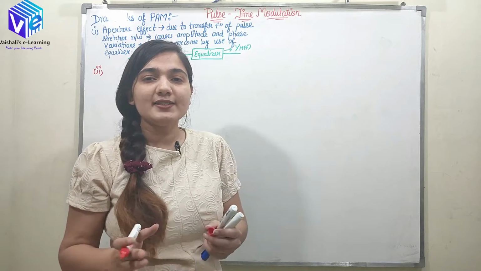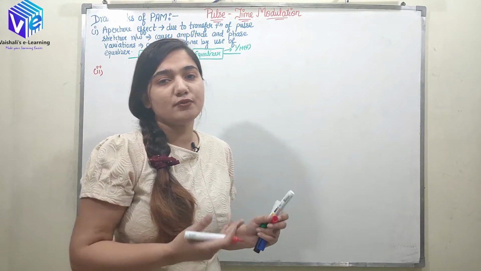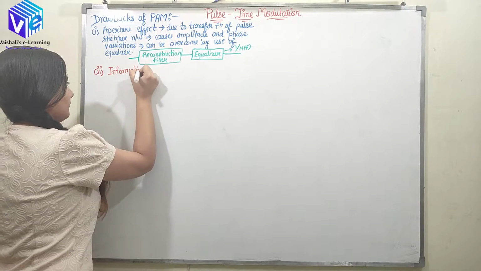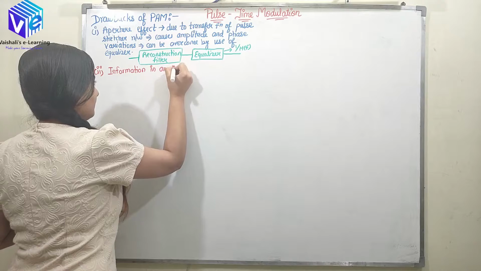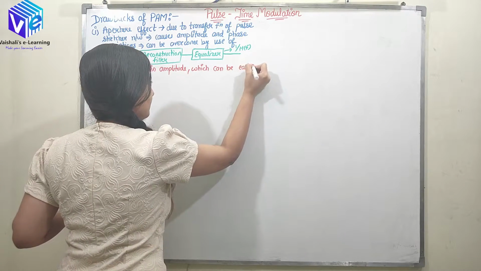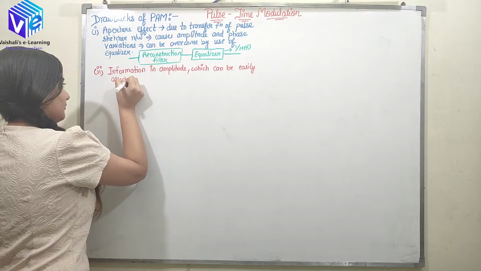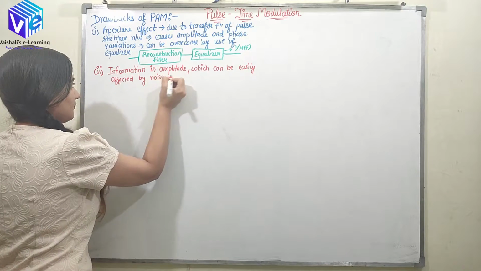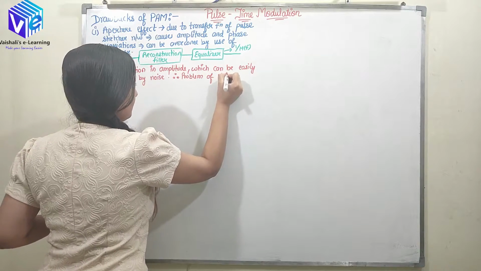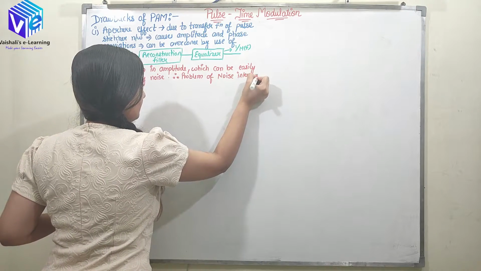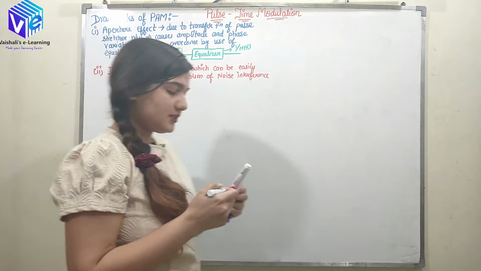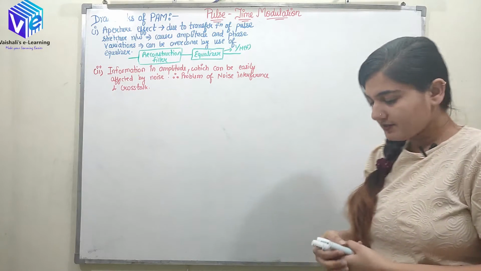So there is the problem of noise interference and crosstalk.